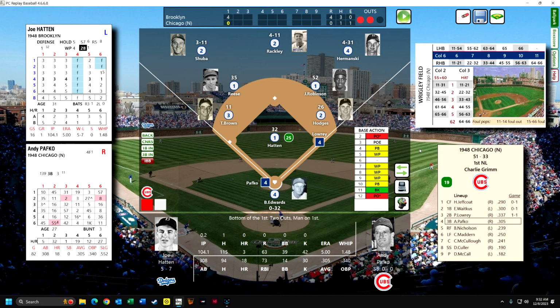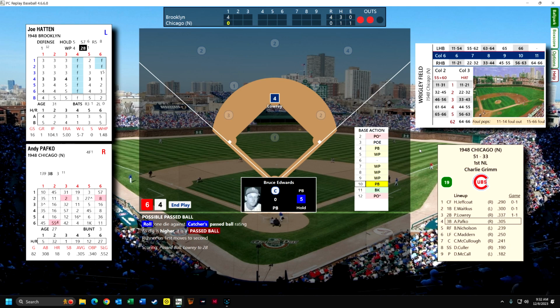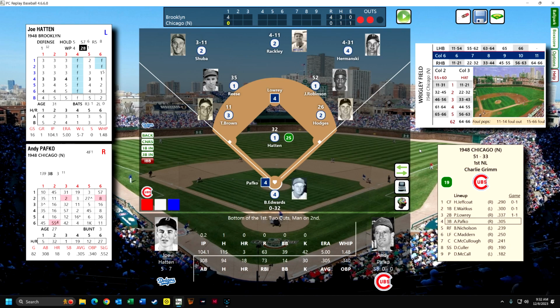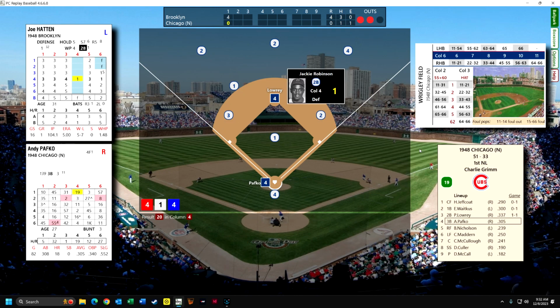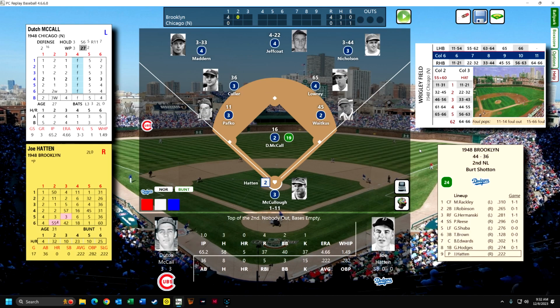Maybe he's going to get down to second on a wild pitch. Hatton is not too bad. Oh, this is going to be a possible passed ball, and Bruce Edwards, he plays all those positions, but I guess he plays them not so great. So that's a passed ball. It would always be a passed ball with Bruce Edwards behind the plate. Now Pafko has a chance to drive in a run. He probably will. It's going to be a tough play for Robinson, and we'll see if it's, and it's out. So he had a 66% chance of getting it out, and he did.